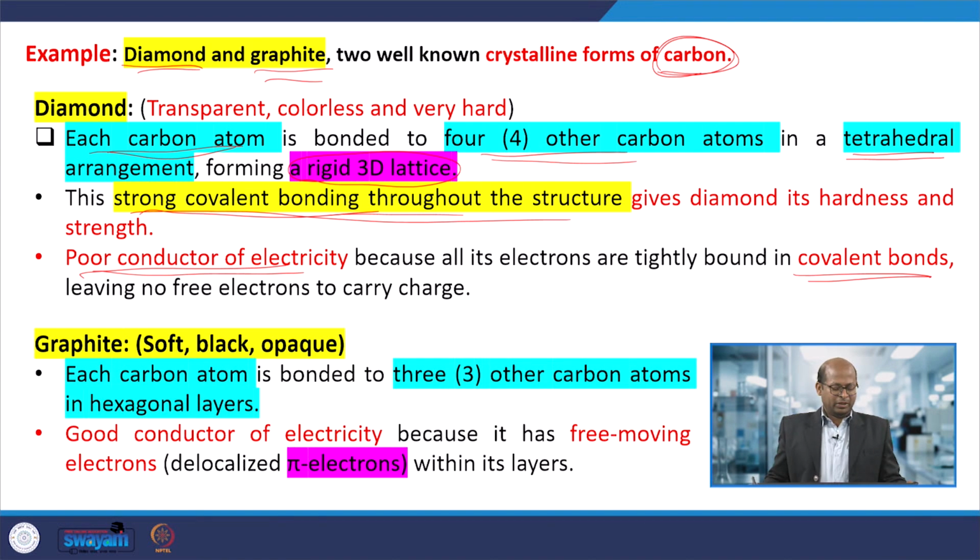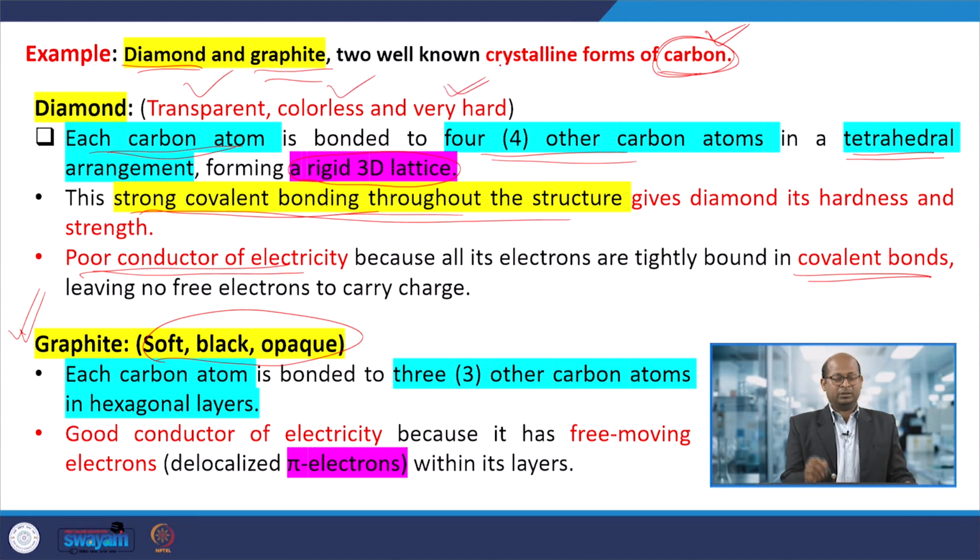Okay. Similarly, graphite is also made of carbon. It is soft, black and opaque, whereas diamond was transparent, colorless and very hard.